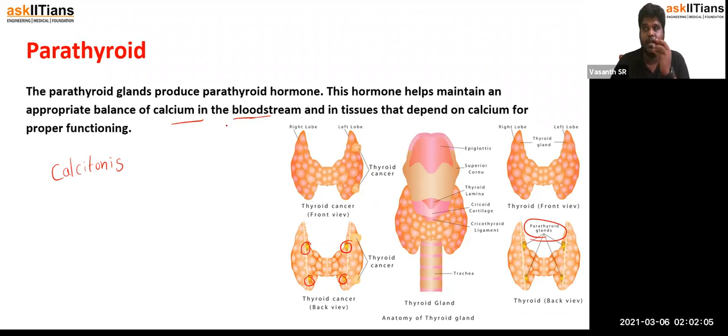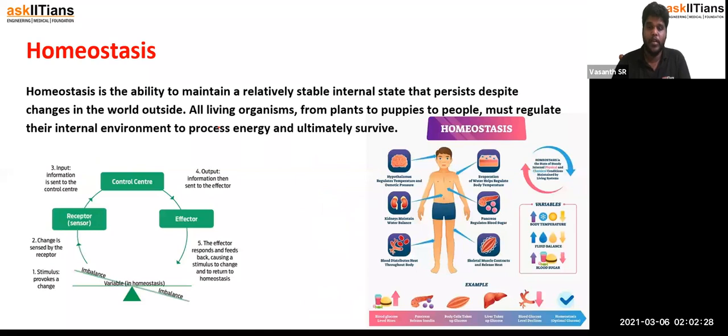If there is no calcium, then this parathyroid hormone will not be able to function properly. So that is the function of parathyroid hormone and the function of parathyroid gland that creates parathyroid hormone. That's called calcitonin. Okay. So next is homeostasis.